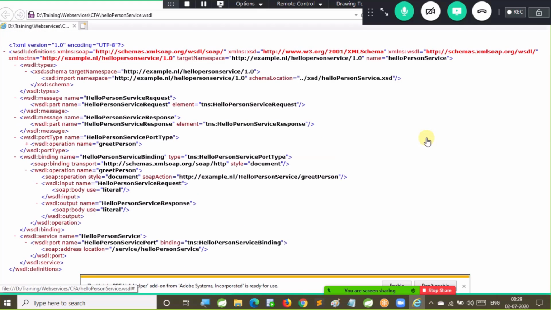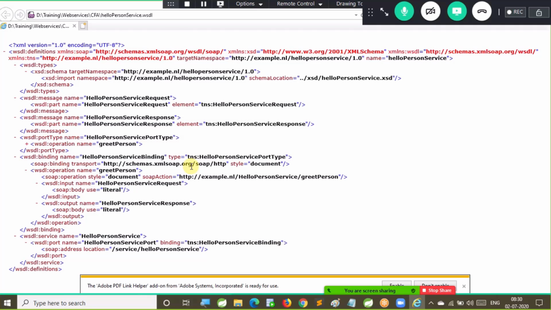Now first, if you prepare the WSDL like this, based on this WSDL you can develop a web service. Then that is called the contract first approach. Suppose you are not good with WSDL, you don't know WSDL properly, then you will first develop a service. From the service you will generate the WSDL. Then that is called the contract last approach. But being a web services developer, you should have very good knowledge of WSDL. Then only you will be called a web services developer.